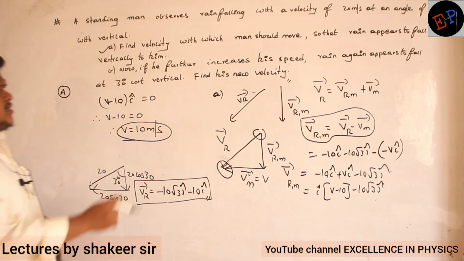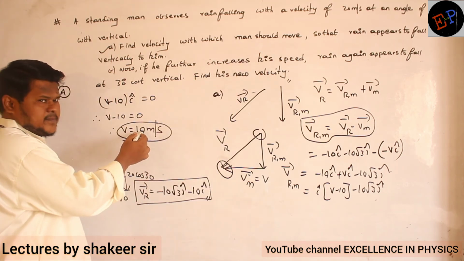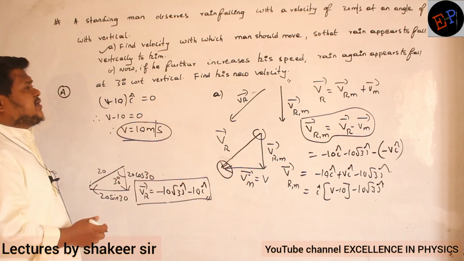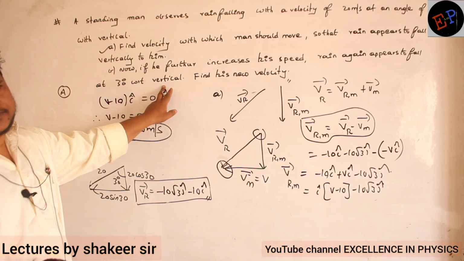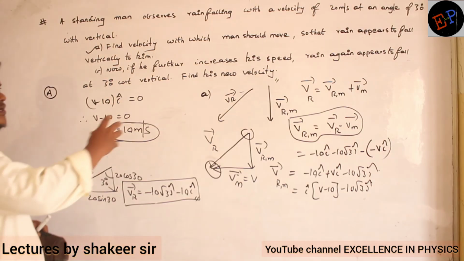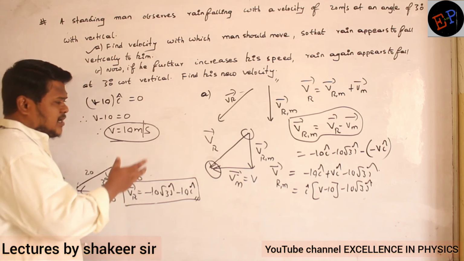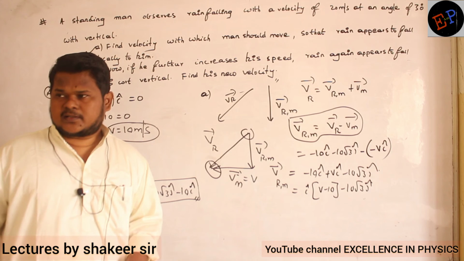Further, if he further increases his speed, now he is traveling with 10, no? If he further increases his speed, rain again appears to fall at 30 degrees with respect to vertical. Then find his new velocity. Think about this one: how much should the speed be increased so that rain again appears to fall at an angle of 30 degrees with respect to vertical? That is the question.